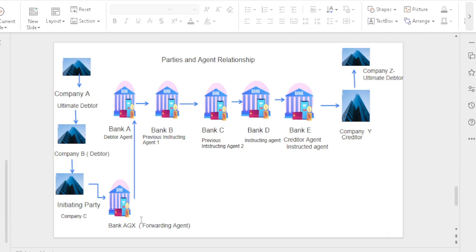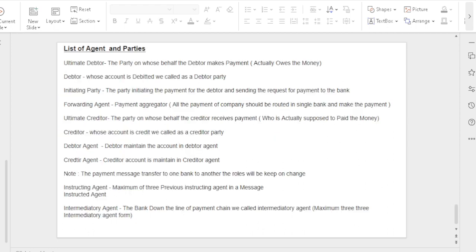How this party should act, that definition will be explained on the next slide. Ultimate debtor: actually, the ultimate debtor needs to make the payment. On behalf of the ultimate debtor, the debtor party makes the payment. The party on whose behalf the debtor makes the payment actually owes the money. The ultimate debtor actually owes the money. The party debtor should make the payment.